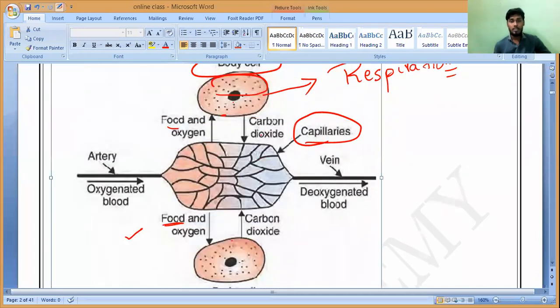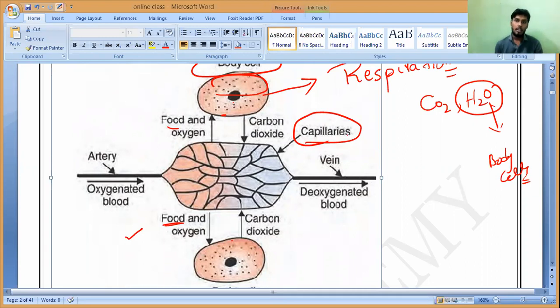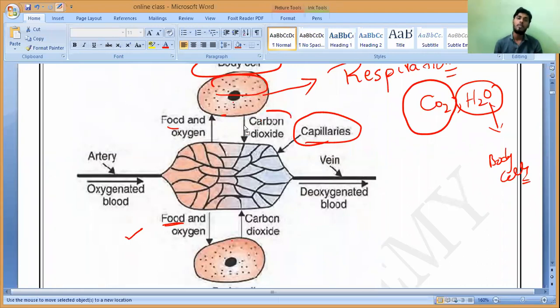Now, once the respiration takes place, we get two extra products. One is carbon dioxide. The next one is water. This water is used by the body cells themselves. The extra product, carbon dioxide, which is a harmful or toxic substance, needs to be pumped outside our body. The carbon dioxide generated in respiration is absorbed again from the body cells by the capillaries only.